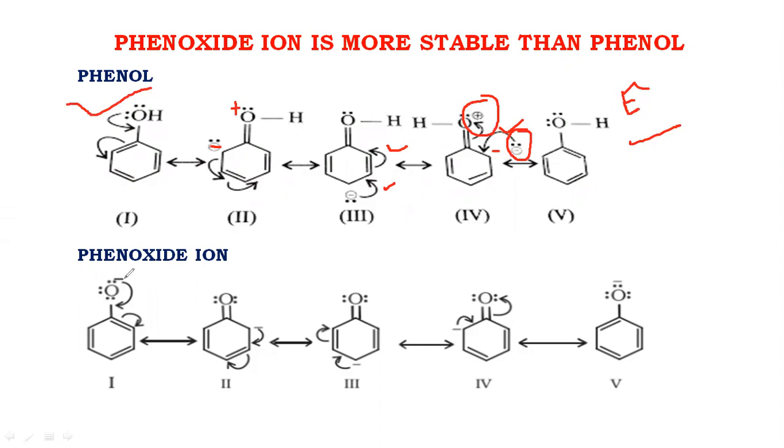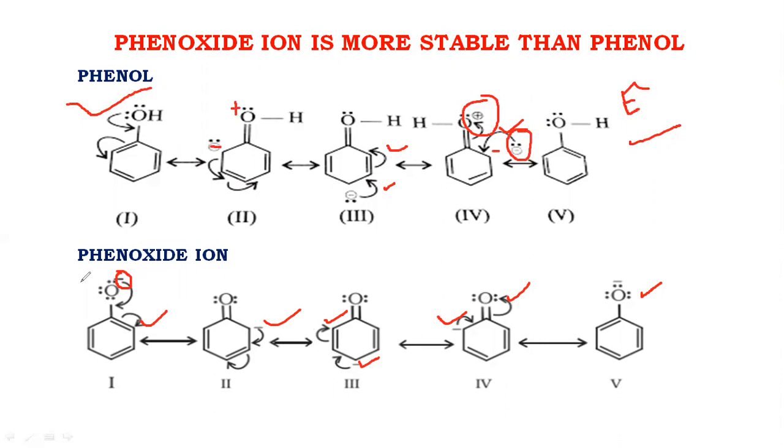In the case of phenoxide ion, the negative charge present on the oxygen keeps on delocalizing on different positions, that is, on the ortho position and para position, and in this manner the resonating structures of the phenoxide ion can be explained.